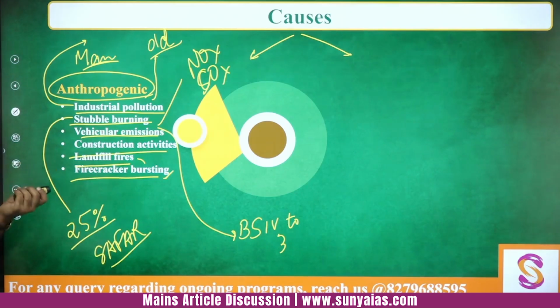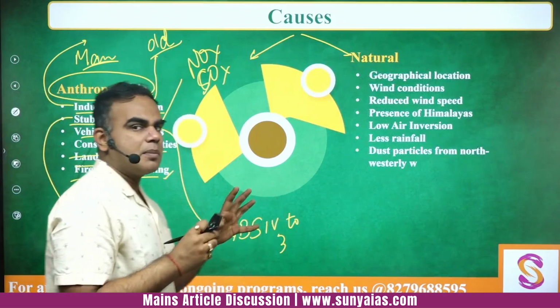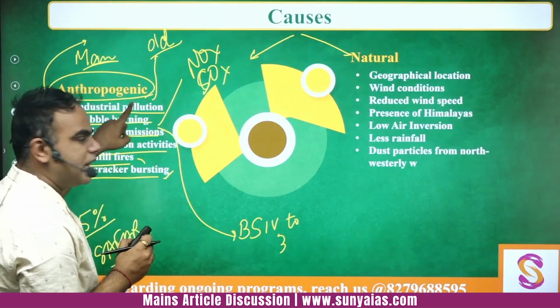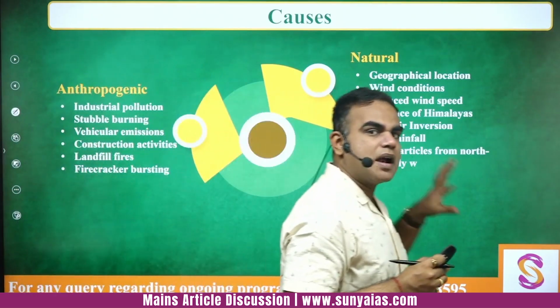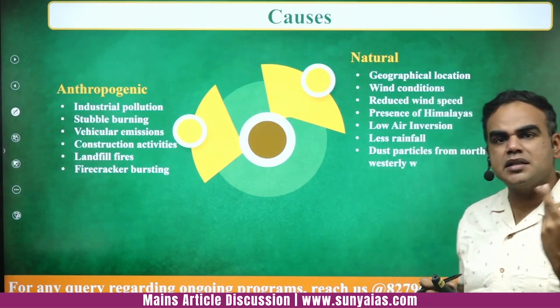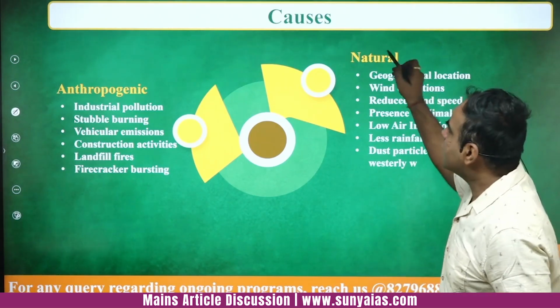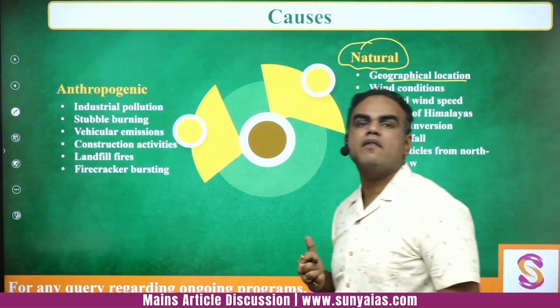So next when we go to is the natural causes. Sometimes what happens, we only focus on the man-made, but the influence of geography is also a very important factor that ये चीज इतनी ज्यादा पेस्टर क्यों करती है हमें, why does this become a huge problem? Okay, so natural में we will see. So number one is the geographical location of Delhi.